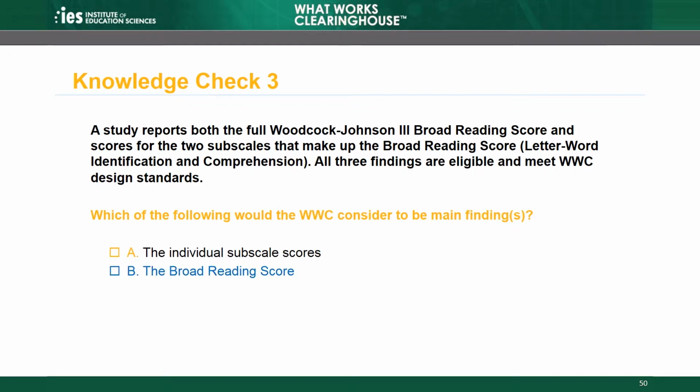B is the correct answer. The broad reading score is a composite score. The WWC would prioritize it over its component subscale scores. A is an incorrect answer. The WWC prioritizes the composite score if a study reports both the composite score and the component subscale scores. In this case, the WWC would prioritize the broad reading score.